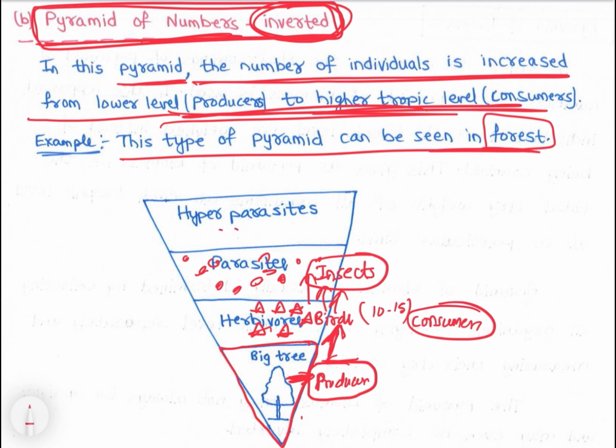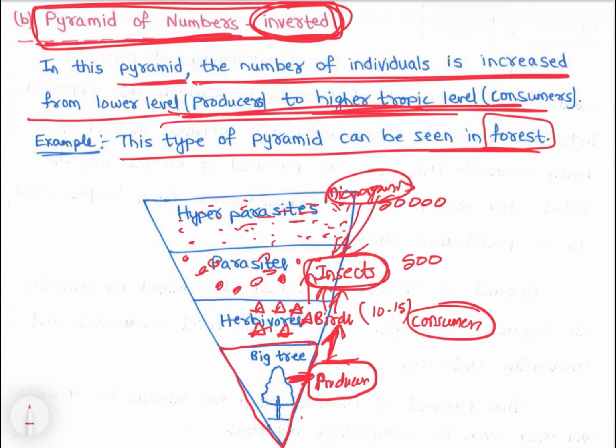Then there would be hyperparasites, which are too many. Say the birds are 500, so the parasites would be, say, 5,000, and hyperparasites 50,000. So hyperparasites can be microorganisms, and here parasites can be small insects. So microorganisms would be more, since microorganisms rely on insects. These inverted pyramids are less common, but they are possible. For example, a big tree. So this is an inverted pyramid.